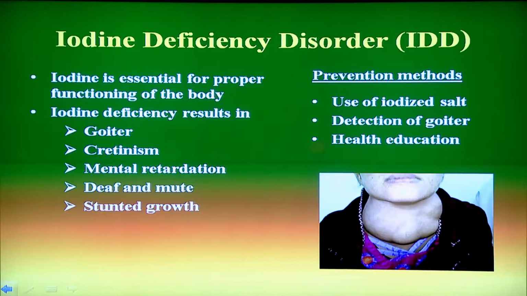Now, we will talk about the iodine deficiency disorder. Iodine is essential for proper functioning of the body, as we have learned. If it is not there in the diet, it can cause goiter. You can see the picture of the goiter, where the throat area is protruded. Cretinism, that means the person is very short in stature and is mentally retarded, deaf and mute with stunted growth. You can use iodized salt, detect the goiter and IDD in time, and health education plays an important role in prevention of such deficiency diseases.